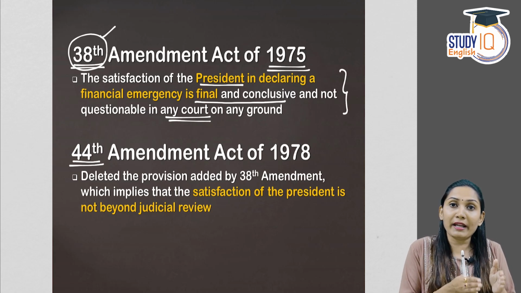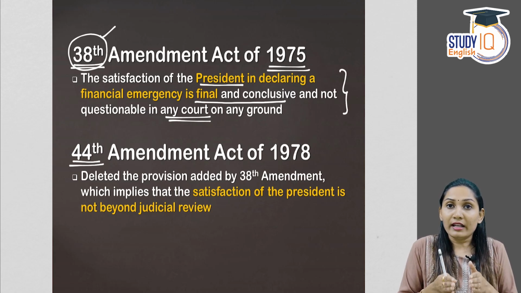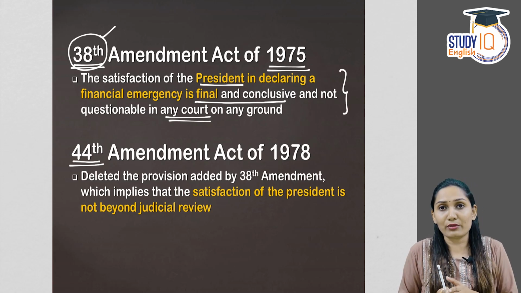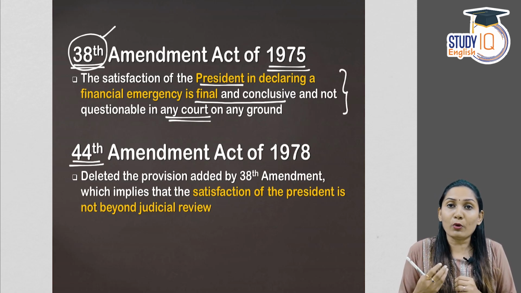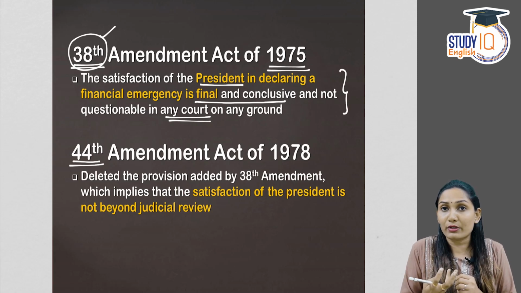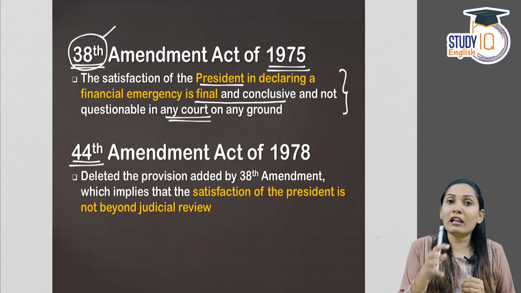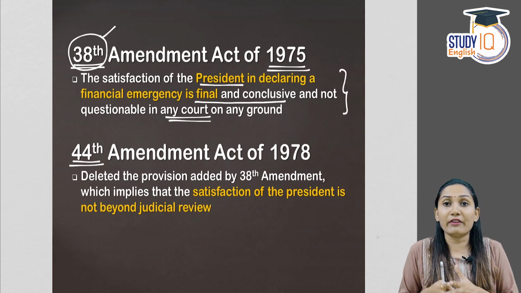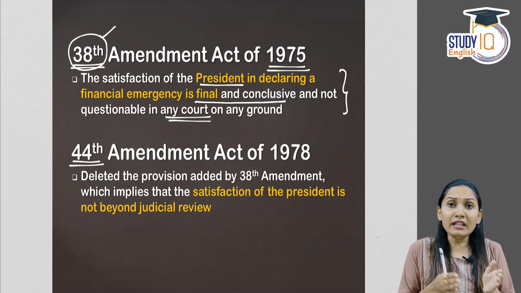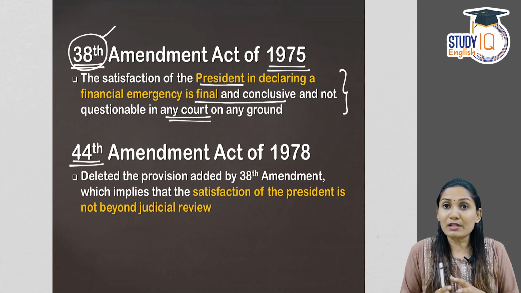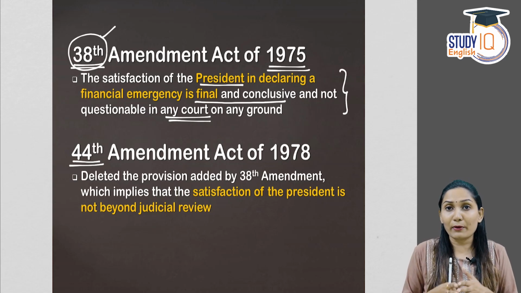whether the provisions made in the law or in the executive order are in compliance with the Constitution or not, because the Supreme Court is the guardian of the Constitution, also the custodian of the Constitution. So in that respect, the Supreme Court as the guardian, as the protector of the Constitution, and in specific the fundamental rights, has all the authority to see whether a law made in the country or any executive action taken in the country is in compliance with the provisions of the Constitution. That is what we call a judicial review, the authority of the court to look into the provisions of various laws made in the country.